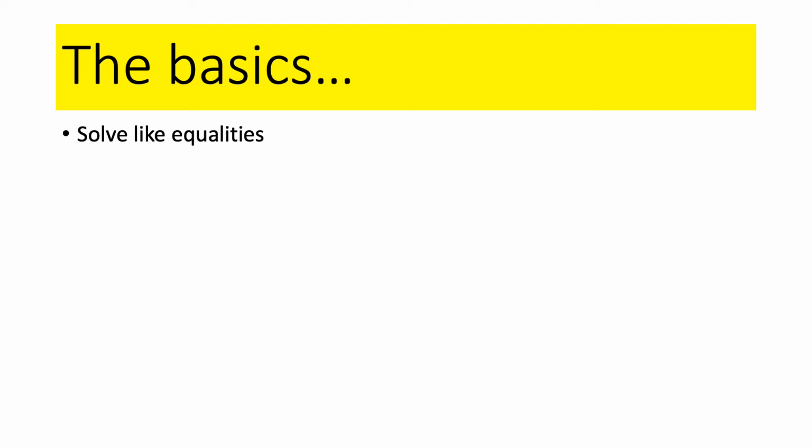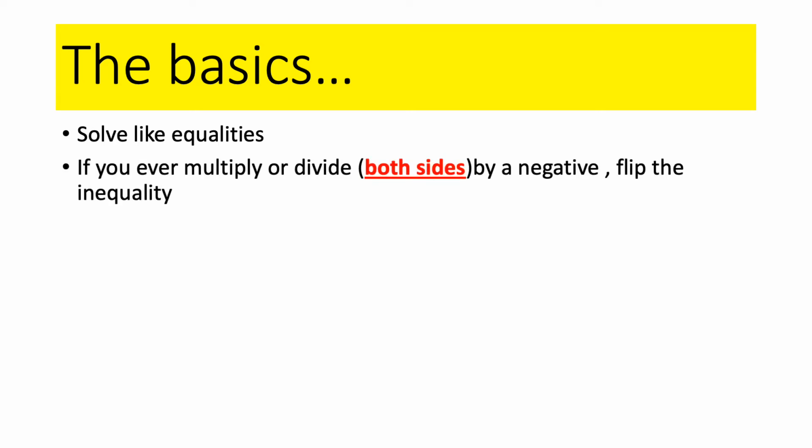The one change when we solve inequalities is if you ever multiply or divide both sides. If you do the distributive property and there's a negative involved, you do not flip the inequality. The only time you flip the inequality is when you're multiplying or dividing both sides of the inequality by a negative. So if you are multiplying or dividing both sides of the inequality by a negative, you flip the inequality.